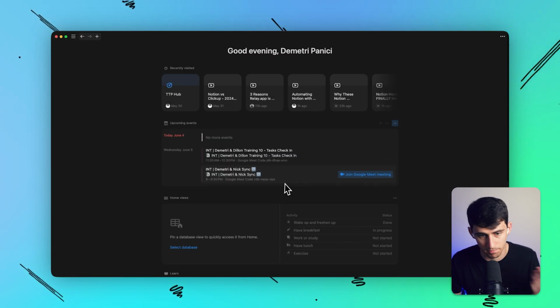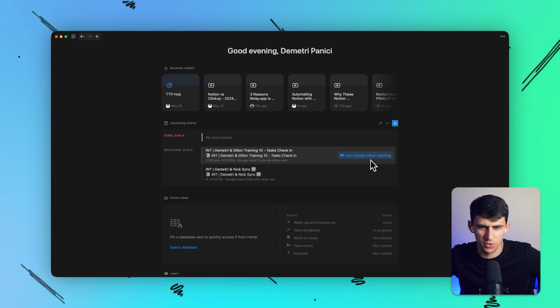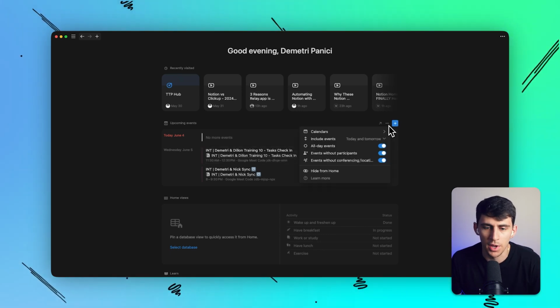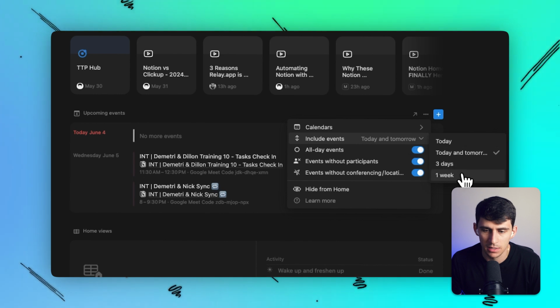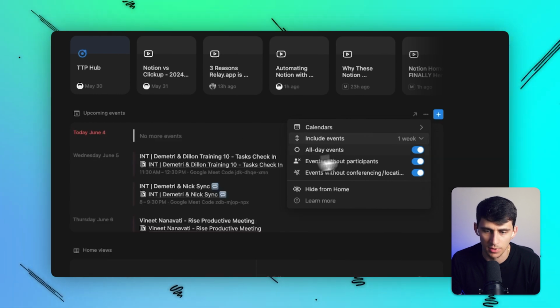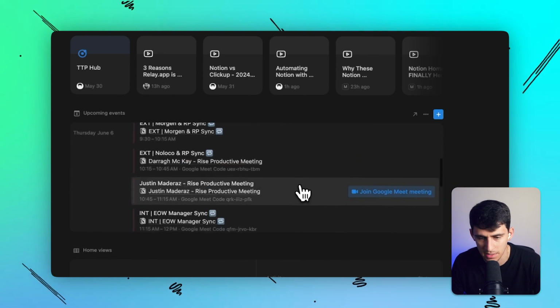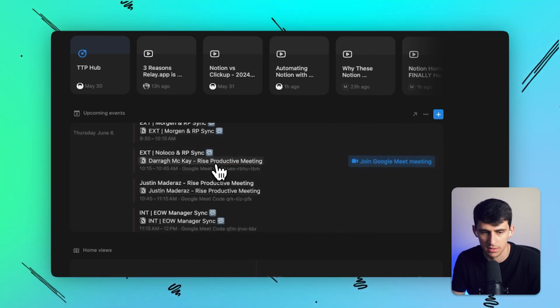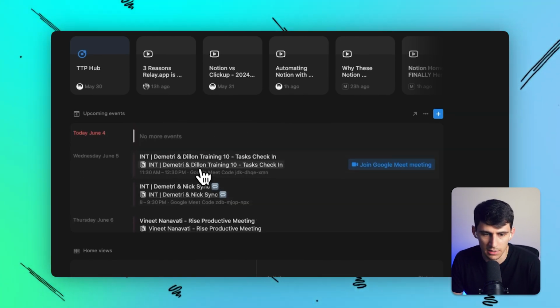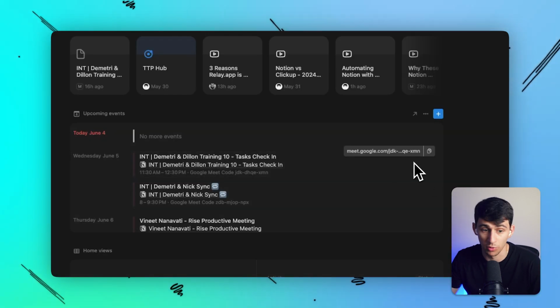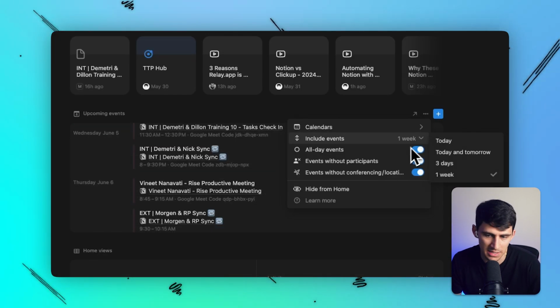It's a straight up synced view of what you have with whatever Google account is connected to your Notion Calendar. But it is decently limited in the sense that you can only show up to like a week out, which, cool, I guess that's fine. I'm happy to see that I can see all of these and I could even click on the different notes that I have, as I am the kind of person who made my own Google Calendar sync, but it is decently limited still.